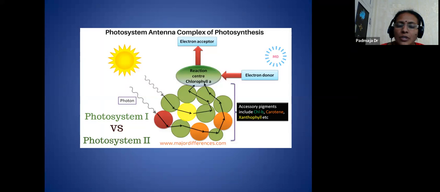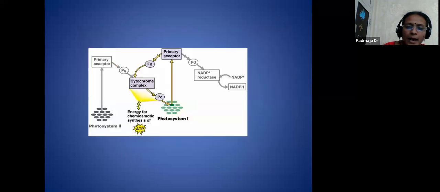So as a resonance movement, the light energy moves from sunlight and reaches the reaction center. Whenever the energy is taken by the reaction center, the electrons will be excited, and these electrons will be released from the reaction center. They will be moving from one electron carrier to another.